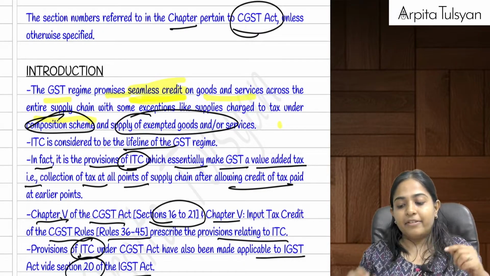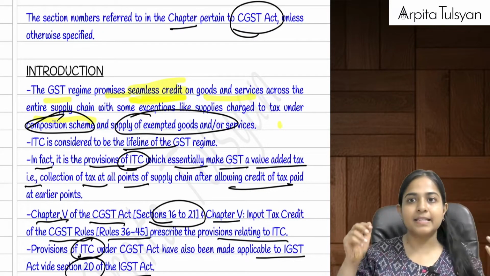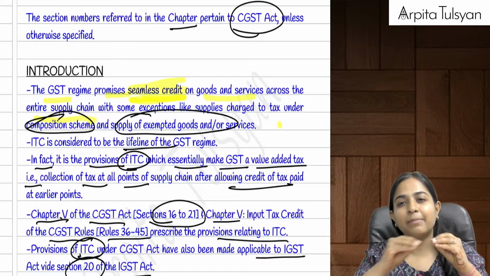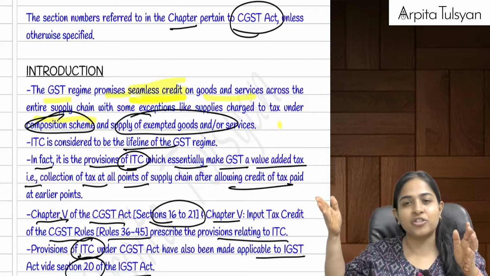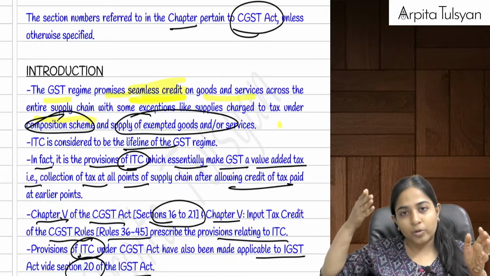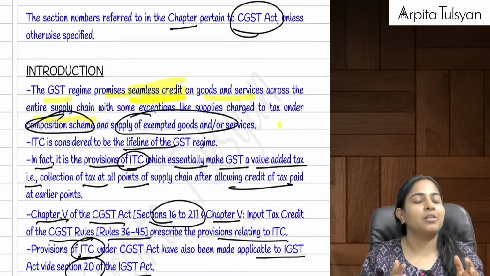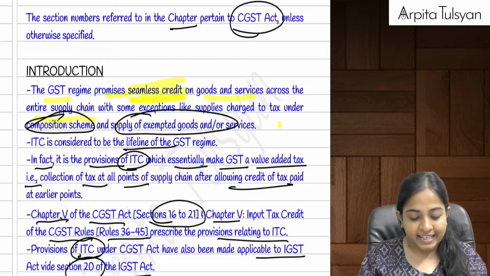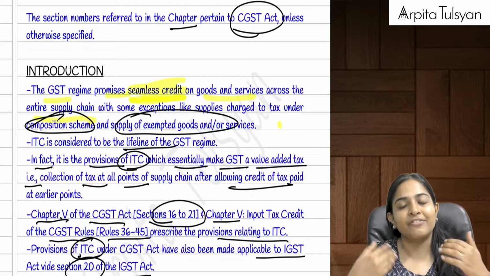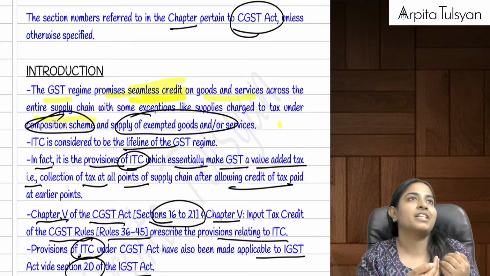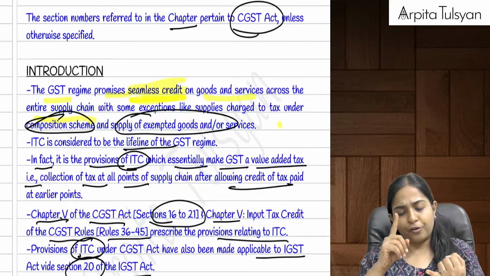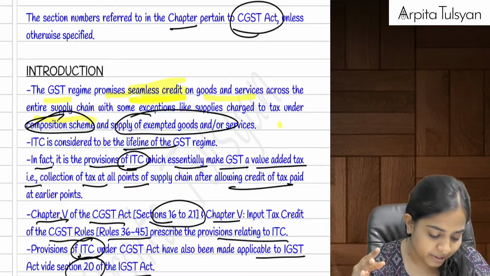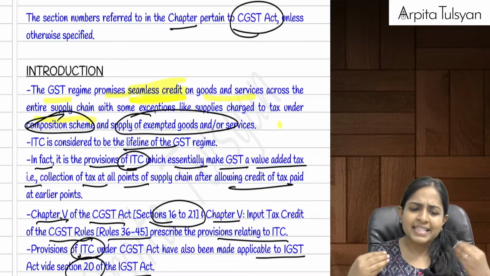Let's start, everyone. We had discussed that this ITC is about giving seamless credit, without any troubles, so that there is no breaking of chain in between. For that particular purpose, government had introduced this concept of input tax credit, where whatever tax we pay on our inward supplies, or on our purchases of goods or services or capital goods also, the government has tried their level best to provide us the credit of the same, except in few cases.